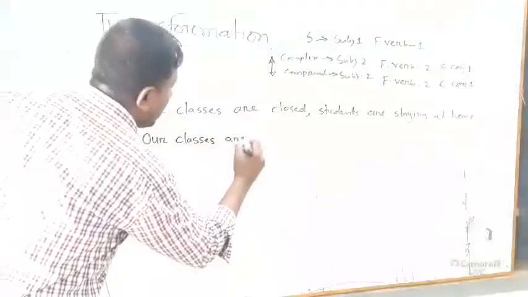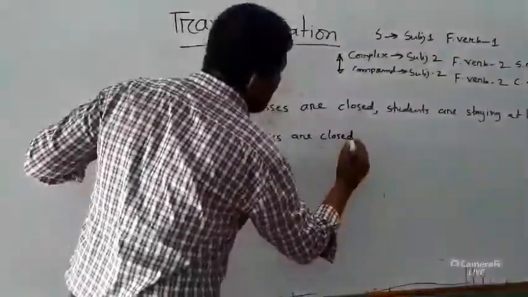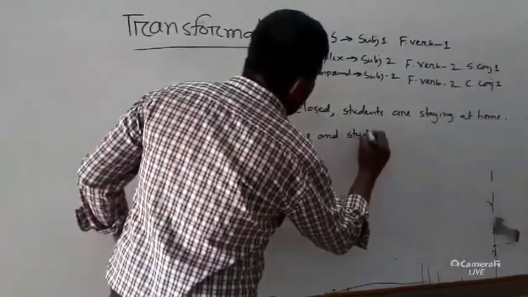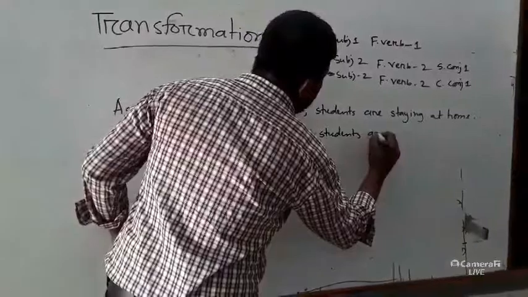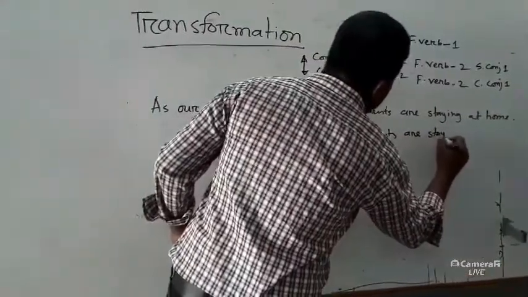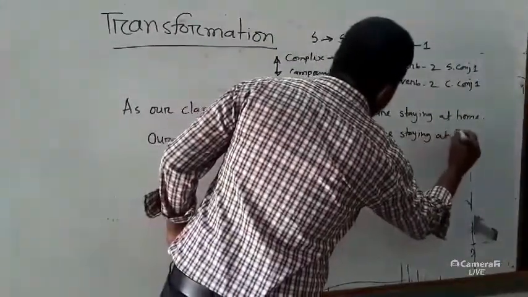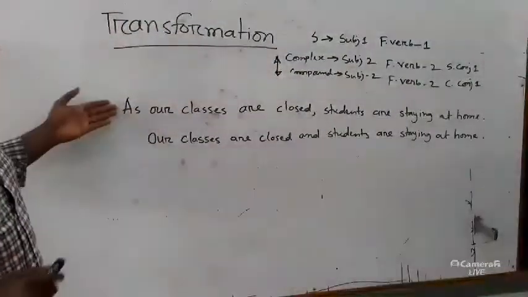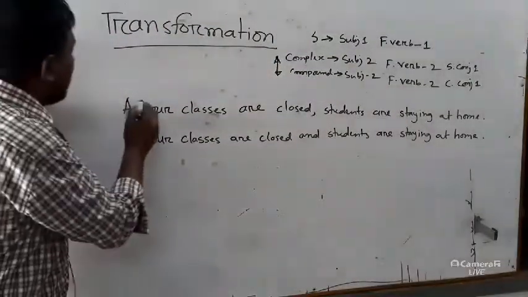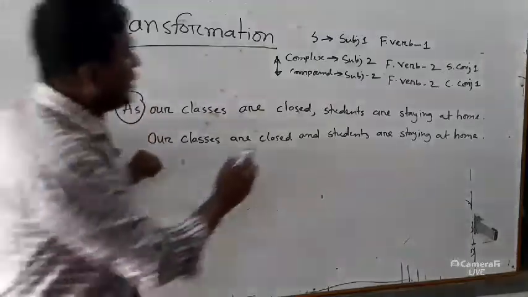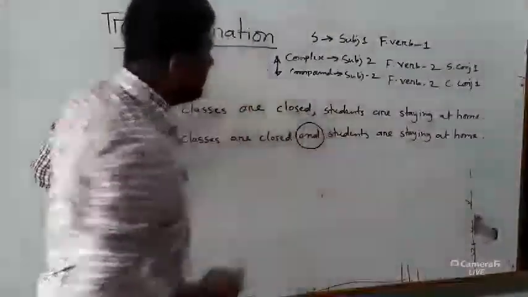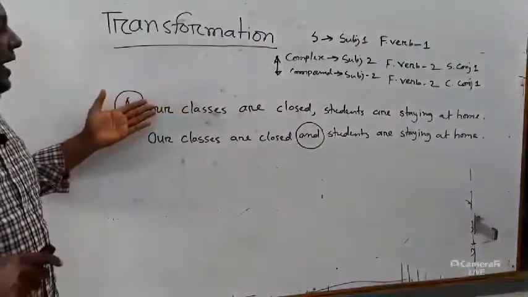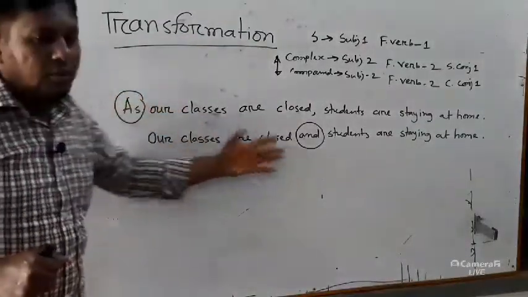And if you observe, then the sentence will be: our classes are closed and students are staying at home. So, you observe the difference. Here, I have avoided this as instead of and. Have you got it? And in this way, you can change any complex into compound.